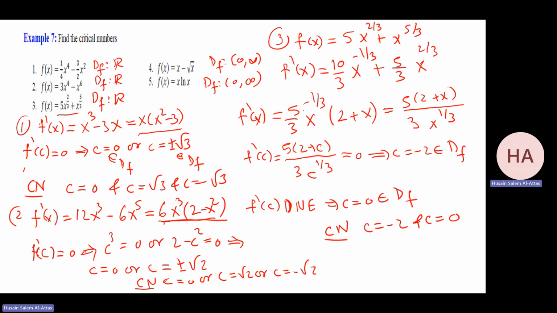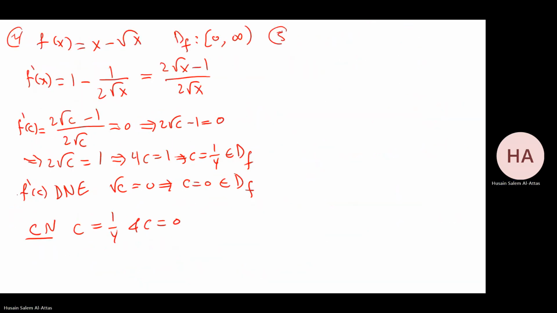Let me do the next one. I have f of x, number 5: f of x equals x ln x. Note the domain here is from 0 to infinity, where 0 is not included. Now f prime.